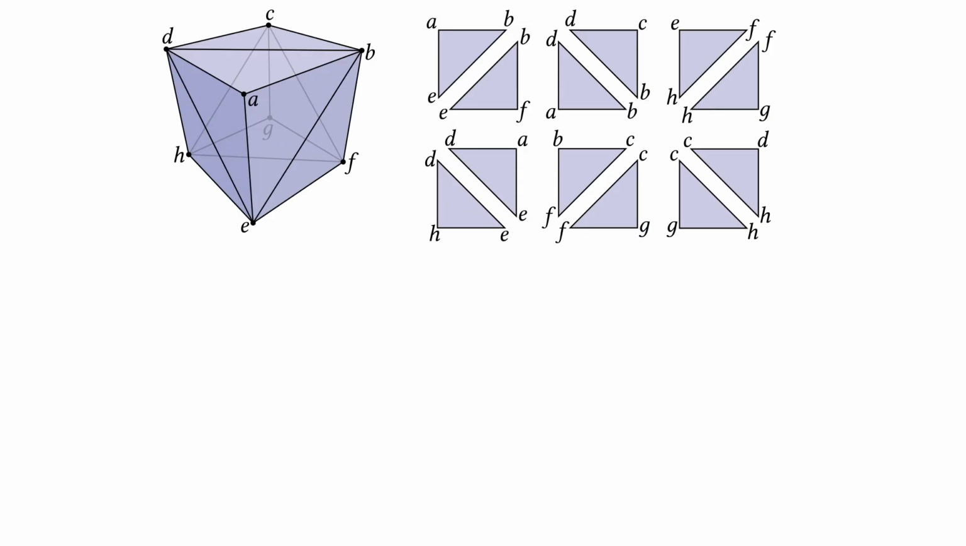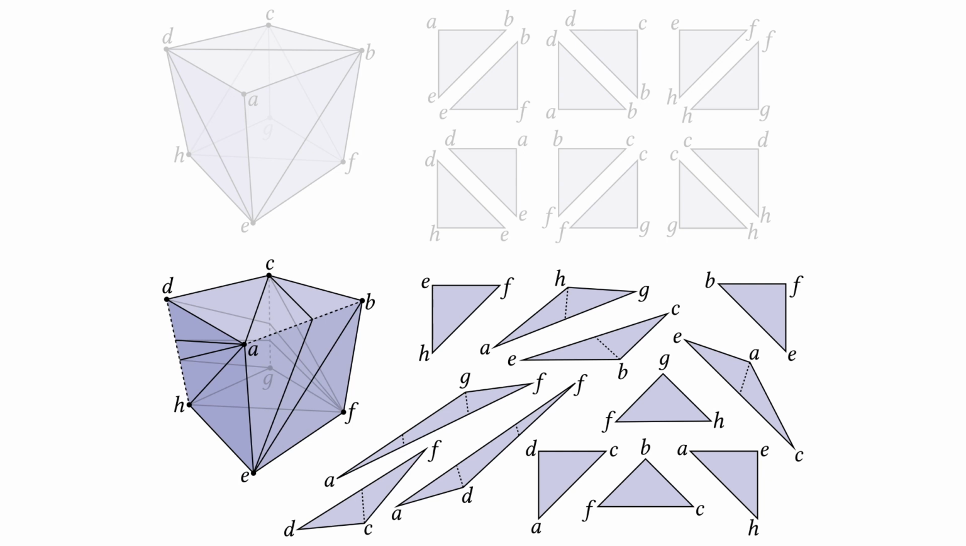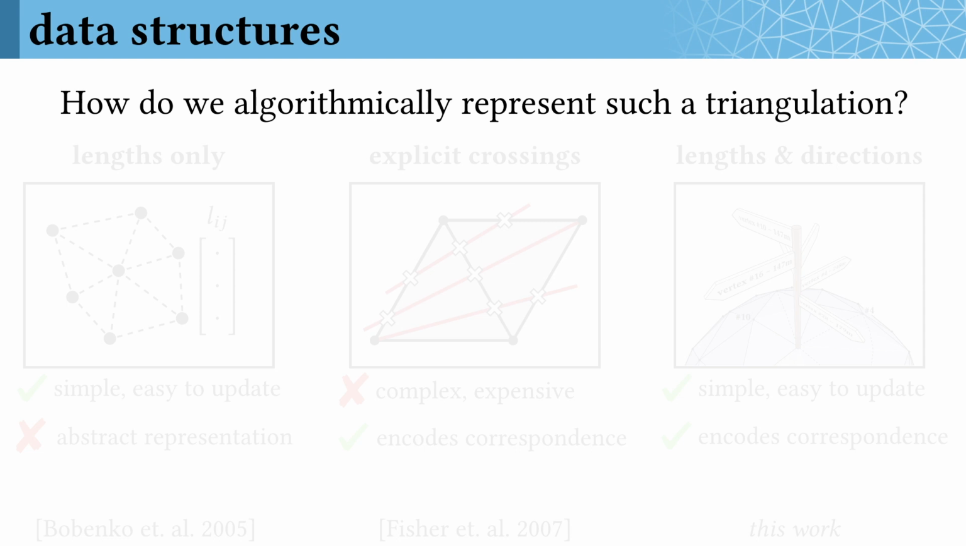Of course, you can keep going and triangulate a whole shape. You're probably used to seeing triangulations of the cube like the one I've shown on top. But there are other, more interesting intrinsic triangulations of a cube, which encode the exact same shape, but make use of these bent triangles. So then the question is, algorithmically, how do you represent these interesting intrinsic triangulations?